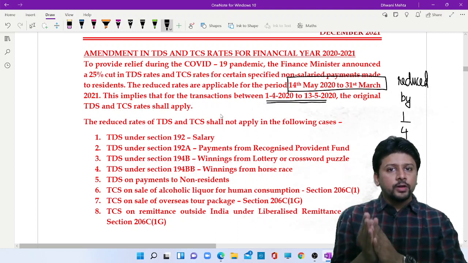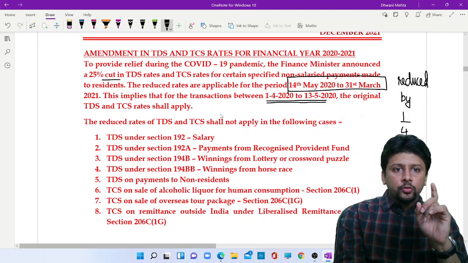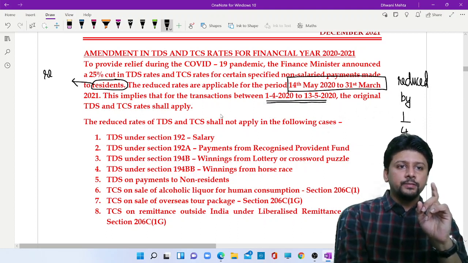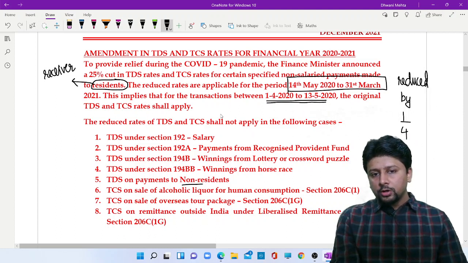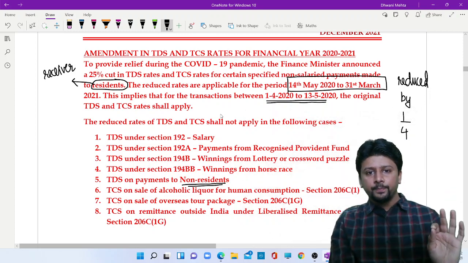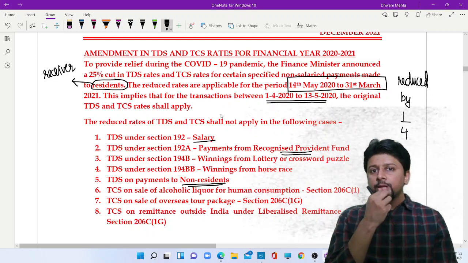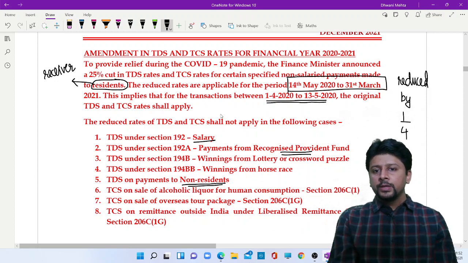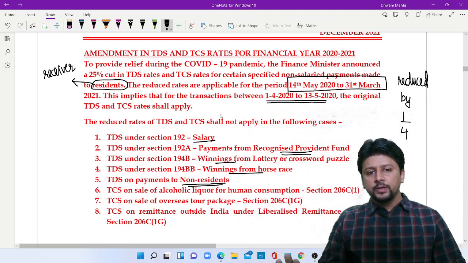This is a relief given by government, but this relief is given only if you are making a payment to residents, which means the receiver should be a resident receiver. If you are making a payment to non-residents, no reduction, full TDS rate will apply. If you are making salary payments, if you are deducting tax when money is taxable under RPF, no reduction in TDS rates. If you have casual winnings from horse race, full TDS rates will apply.